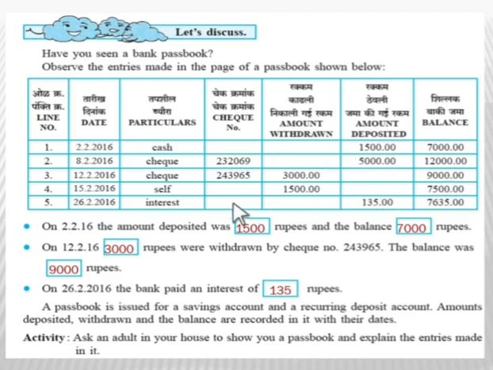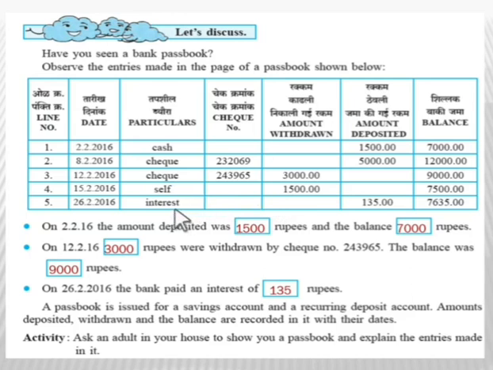In this way, it is now clear to you that an amount can be deposited through cash, an amount can be deposited through check, an amount can be withdrawn through check, or an amount can be withdrawn by cash also. Here "self" is given, that is, the account holder himself can withdraw an amount from the bank in cash.